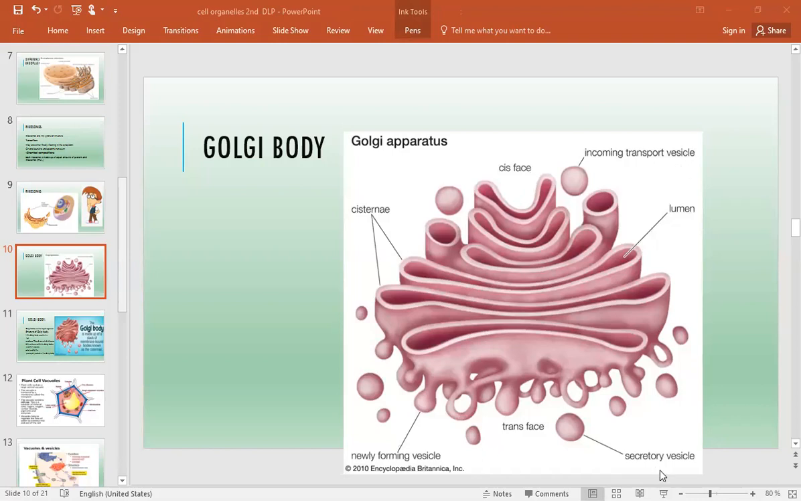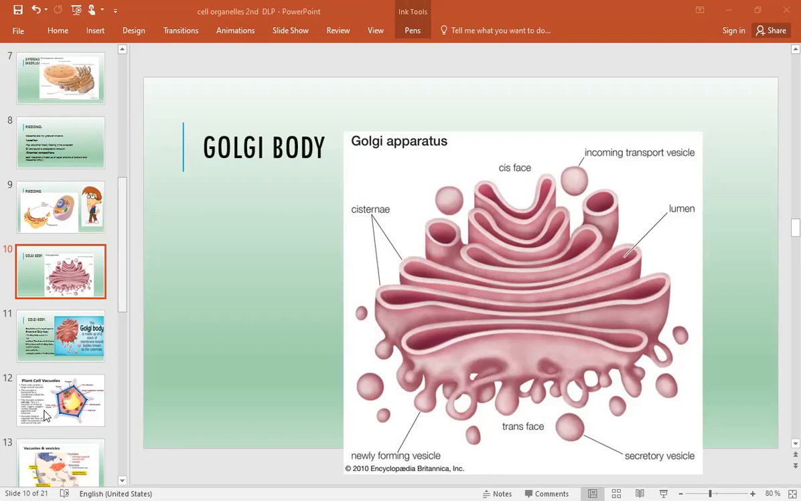Like here you can see the secretory vesicle, and from the trans phase these newly formed vesicles are released. Here you can see the vesicles are forming, and as they are packaged into the vesicle, they are released and transferred to any other location where they are required. So that is all about the Golgi apparatus or Golgi body.